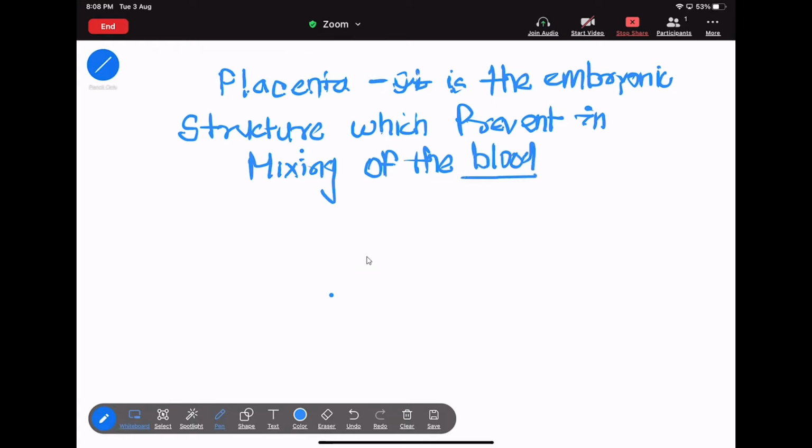Mixing of the blood of whom? Of the maternal and the fetus. Okay.